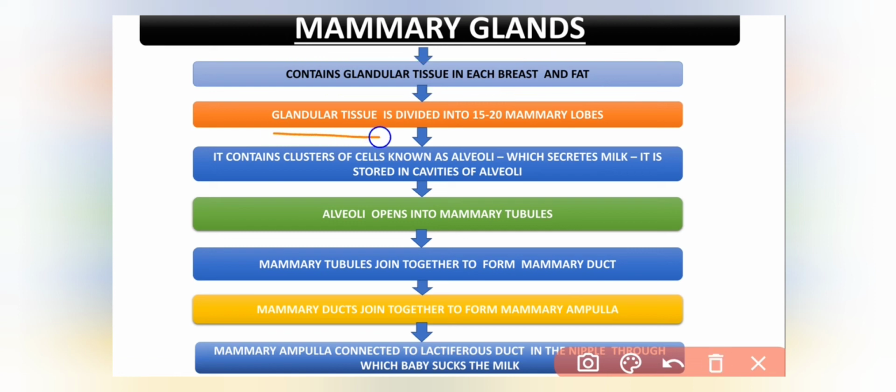So mammary glands contain glandular tissue in each breast and also contain fats. This glandular tissue is divided into 15 to 20 mammary lobes, and these mammary lobes contain clusters of cells known as alveoli. The alveoli secrete milk, and this milk is stored in the cavities of the alveoli. Then the alveoli open into mammary tubules. Later on, the mammary tubules join together to form mammary duct, and these mammary ducts join together to form mammary ampulla. Further, this mammary ampulla is connected to the lactiferous duct in the nipple, through which the baby sucks the milk.